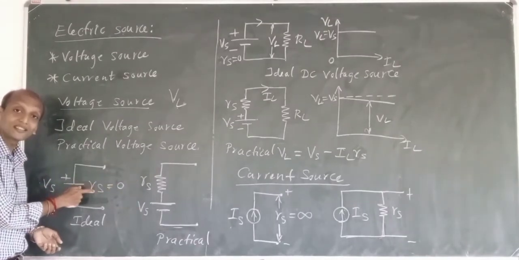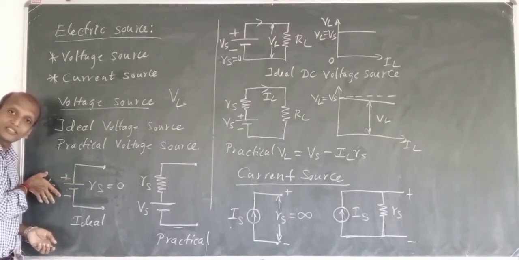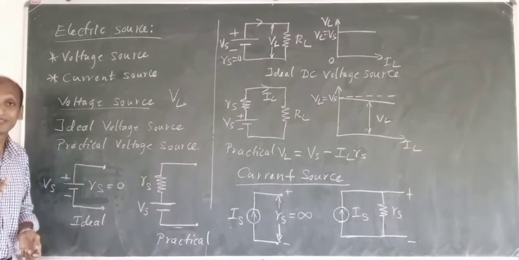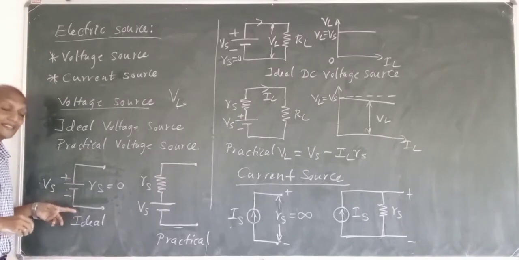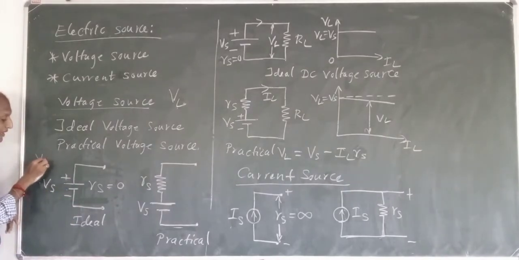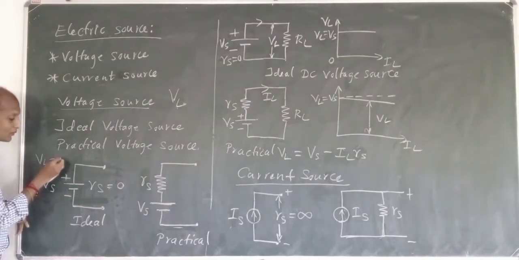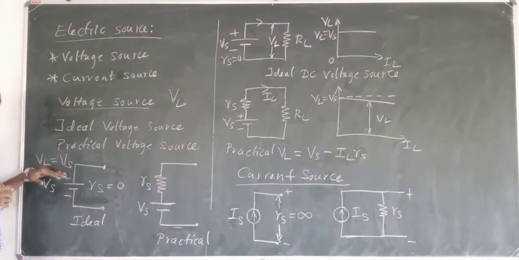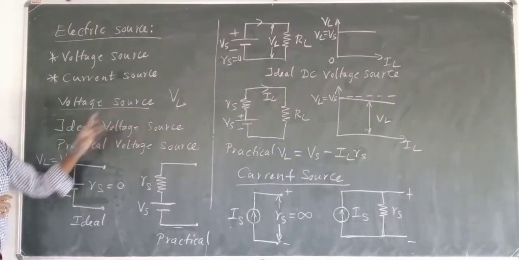Here we say that the internal resistance is 0. So all of this Vs will pass to the load, isn't it? So then what I can say is that VL, that is the load voltage, is equal to the source voltage. I can say it as for an ideal voltage source.